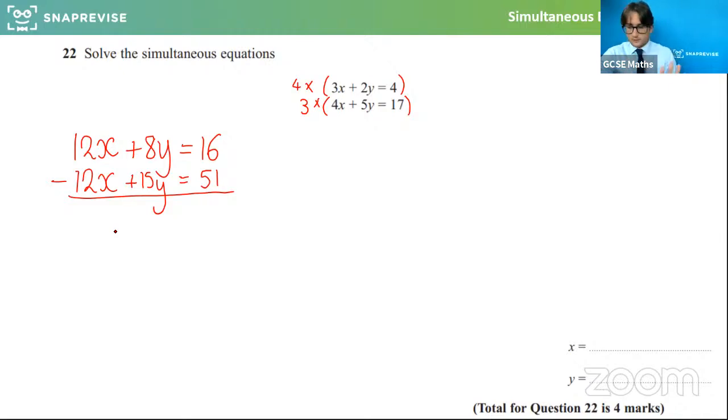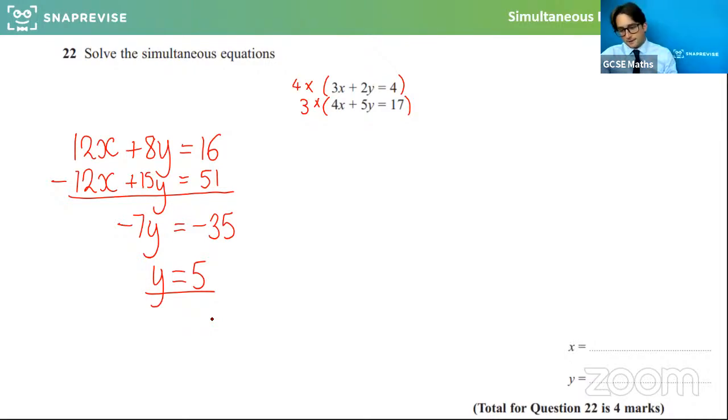Then if I take one equation away from the other, 12x minus 12x is no x's. 8y minus 15y is minus 7y, and 16 minus 51 is minus 35. If I divide both sides by minus 7, I get that y is equal to 5. So that's a lot of the work done there. Now I know that y is equal to 5.